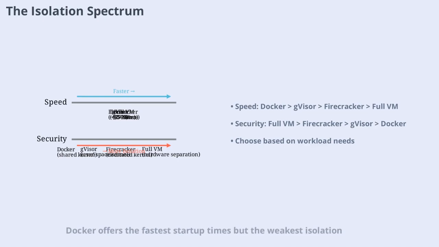Docker offers the fastest startup times but the weakest isolation. Firecracker microVMs provide strong isolation with slightly slower starts. Full VMs are the most secure, but take the longest to boot. The right choice depends on your workload's needs, whether you prioritize speed or security.